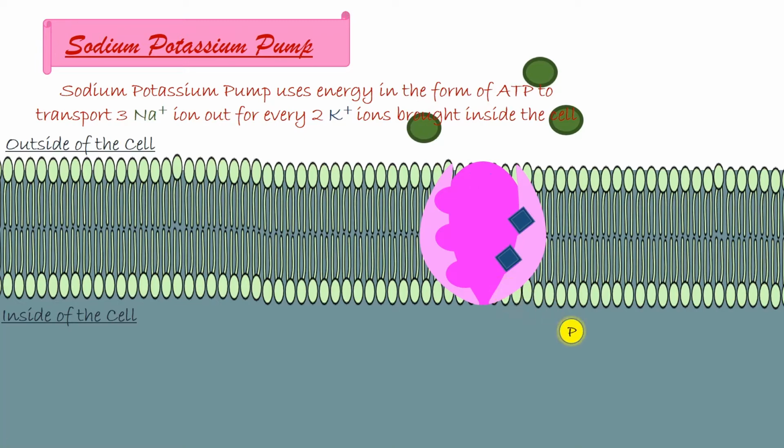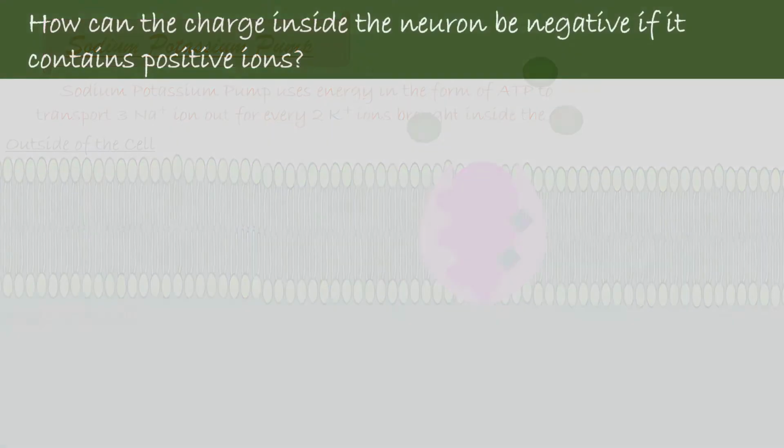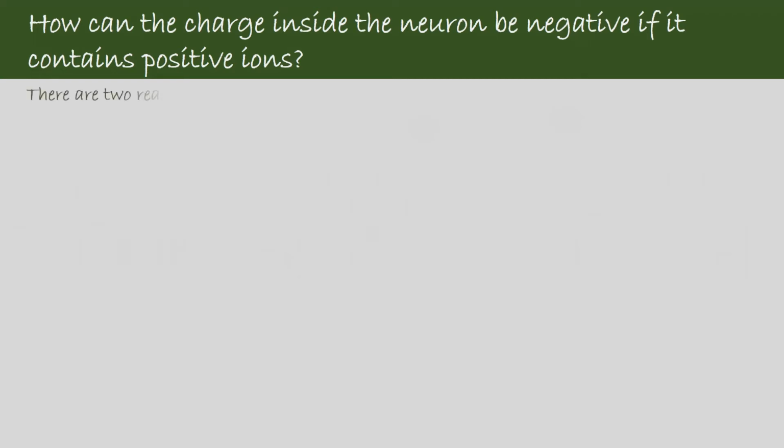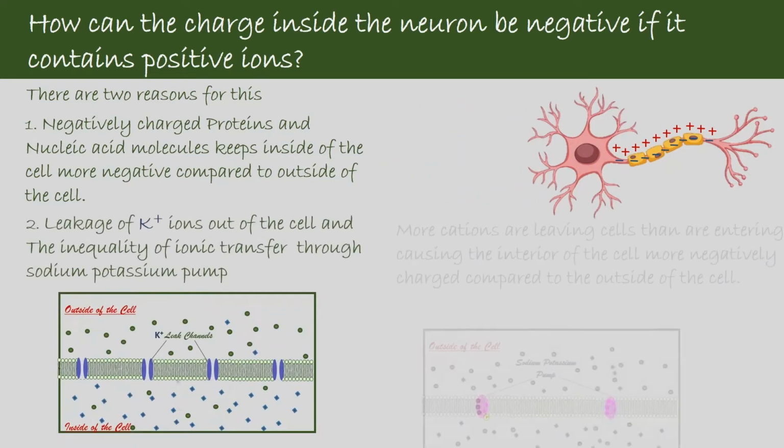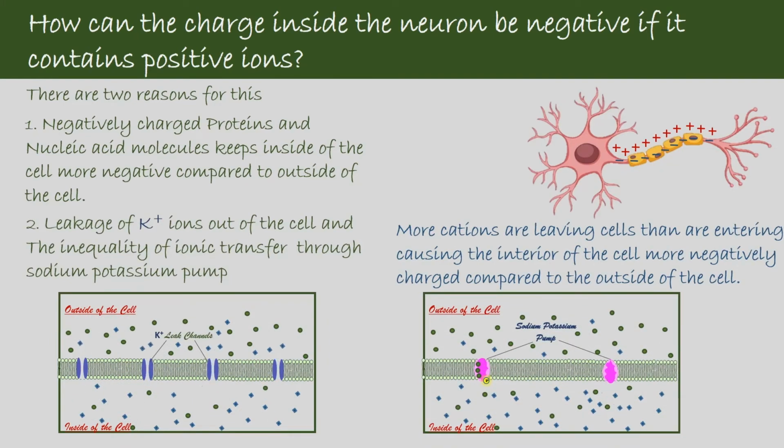You might be wondering, how can the charge inside the cell be negative if the cell contains positive ions? There are two reasons for this. In addition to the potassium ions, negatively charged protein and nucleic acid molecules also inhabit the cell. Therefore, the inside of the neuron is more negative compared to the outside. The leakage of potassium out of the neuron and the inequality of ionic transfer through the sodium-potassium pump is the second reason. Recall that the sodium-potassium pump brings 2 potassium ions into the cell while removing 3 sodium ions out. As more cations are leaving the cell than are entering, this causes the interior of the cell to be more negatively charged compared to the extracellular fluid.